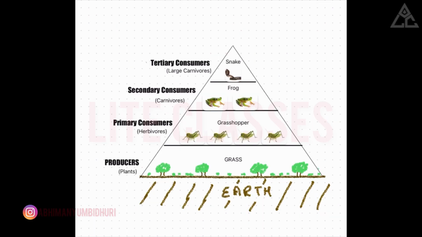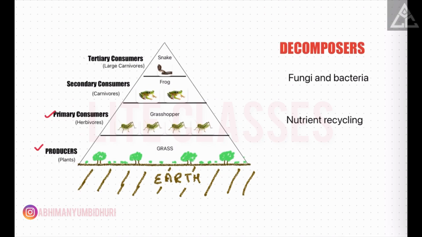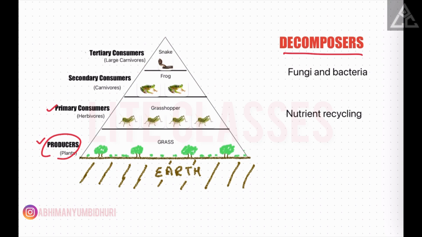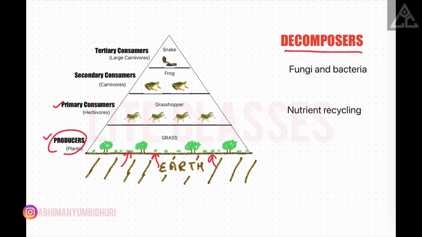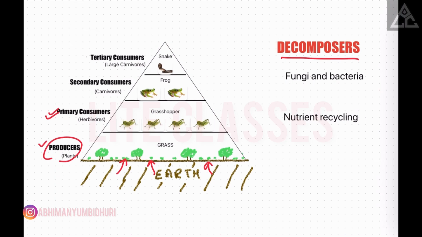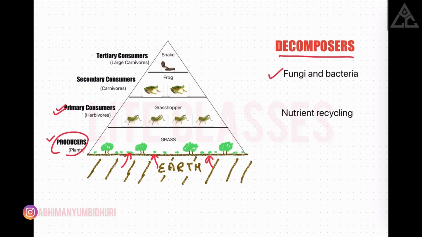Now that we have discussed ecological pyramid and its component like producers and consumers, it's crucial not to overlook another critical player in this ecosystem, that is the decomposers. They play a vital role in maintaining the delicate balance of our natural world. As the producers grow, they absorb essential nutrients from the earth and its surrounding atmosphere, which fuels their development. When these producers and consumers eventually reach the end of their life cycle, the decomposers, such as fungi and bacteria, step in to perform a crucial task.